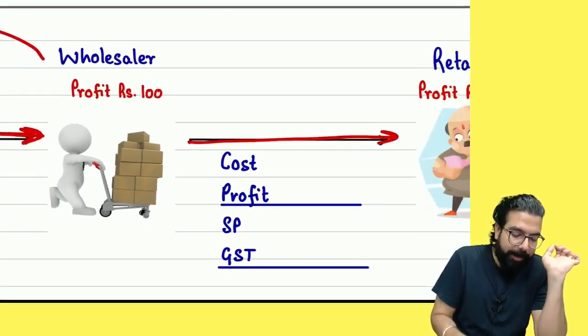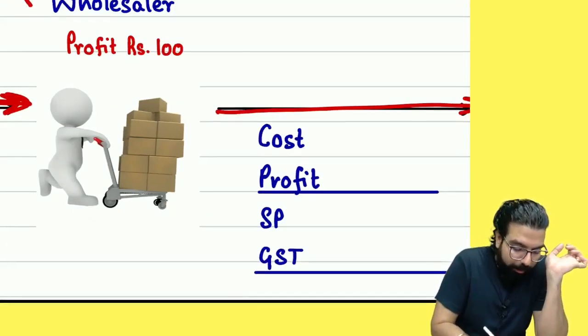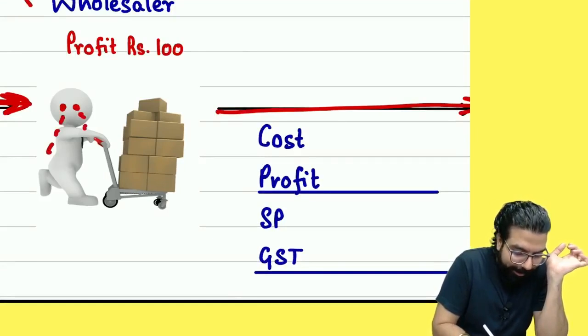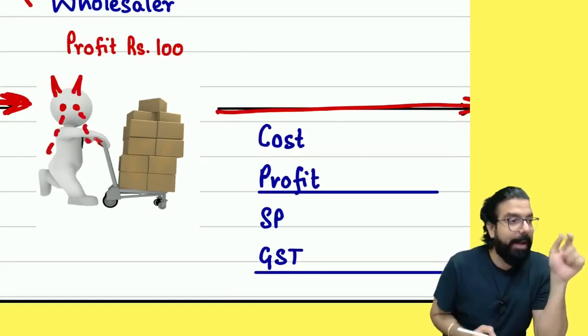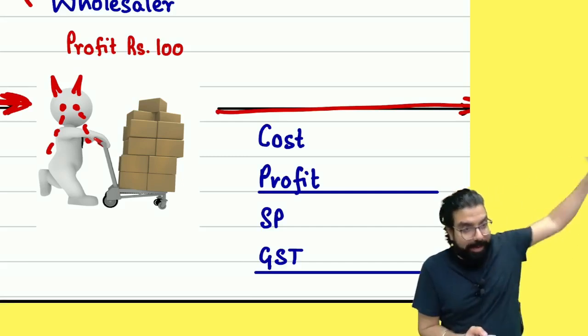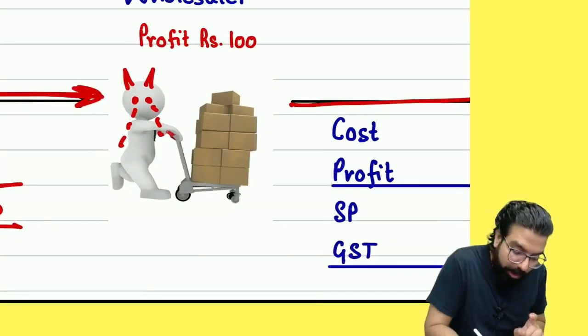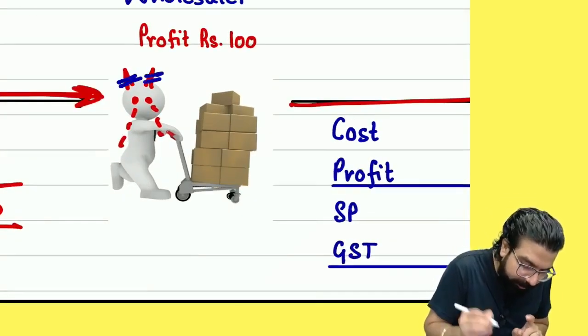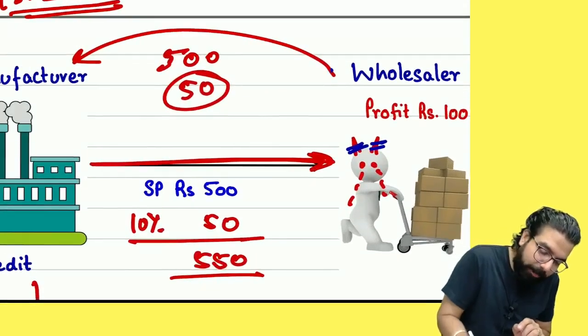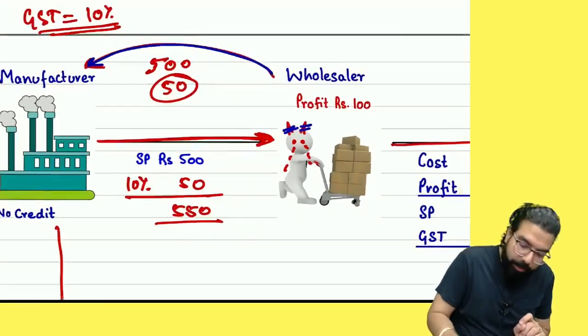But you know what will happen? This wholesaler will start crying. He'll tell us, sir, government, you made me the bakra. I am not the bakra. I am a wholesaler, I will sell it. Yes or no, everyone? My question to all of you is, should he pay any tax or not? But he already paid. He already became the bakra. What will the government tell him?